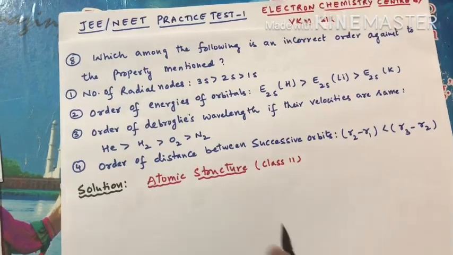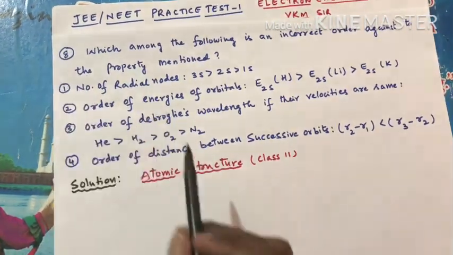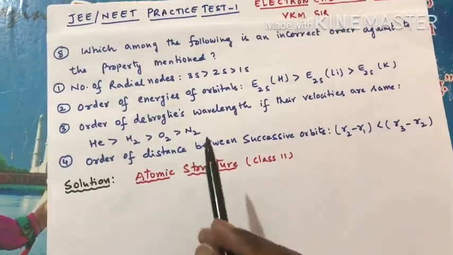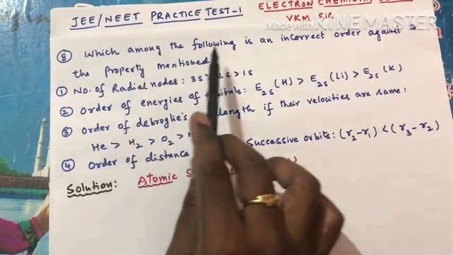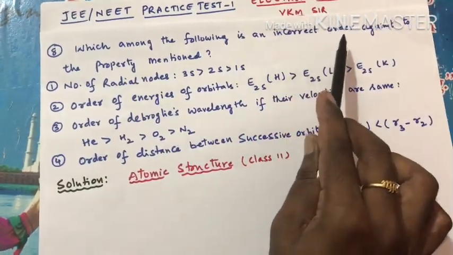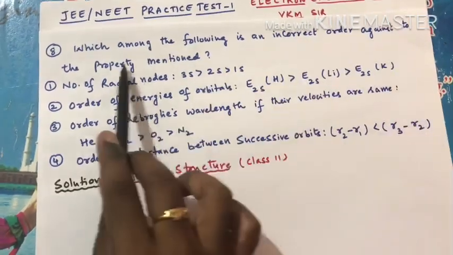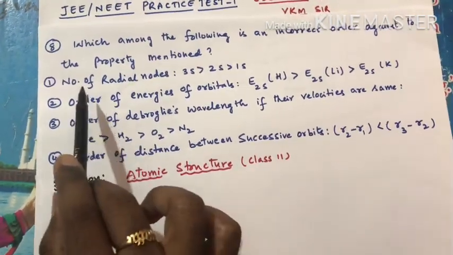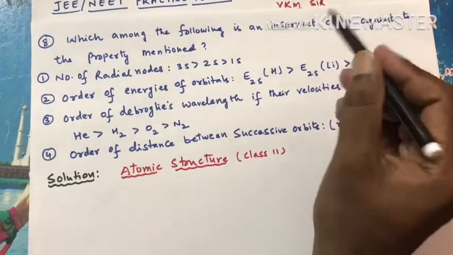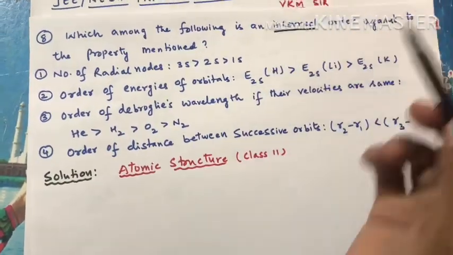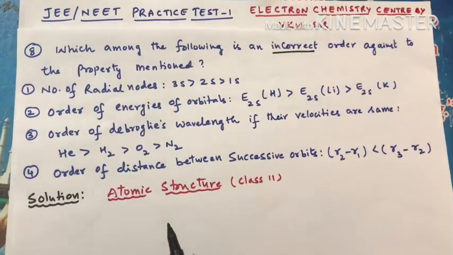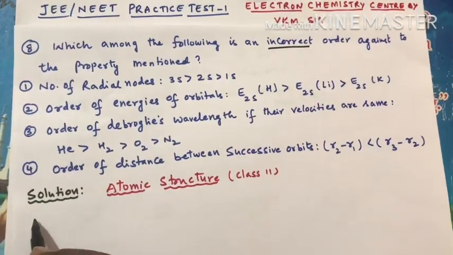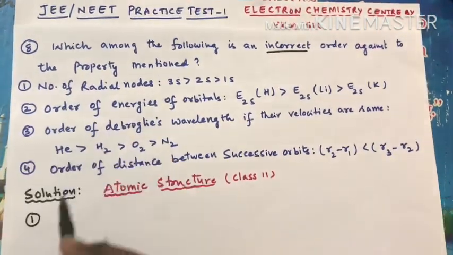Now the next question, that is question number 8. It is from atomic structure. Very interesting question. Which among the following is an incorrect order with respect to the property mentioned? They have given four options, and they are asking you to find the incorrect order. So we have to find the incorrect order among them. Let's solve the first option.